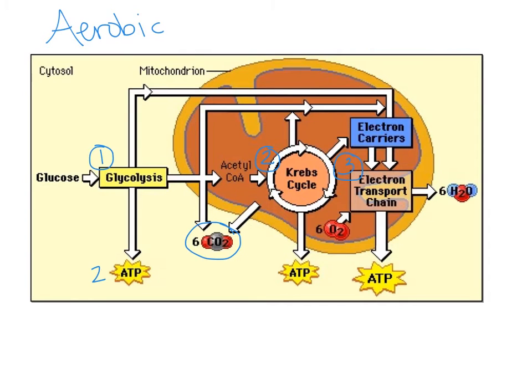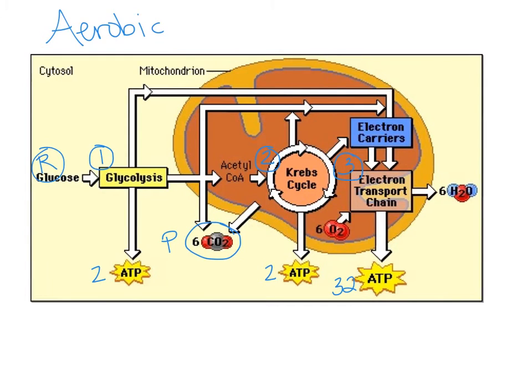So there's one of our products. Okay, we get, label a reactant of glucose going into glycolysis. We get carbon dioxide that is being released. We get more ATP molecules from the Krebs cycle. And then we get even more ATP molecules from the electron transport chain.